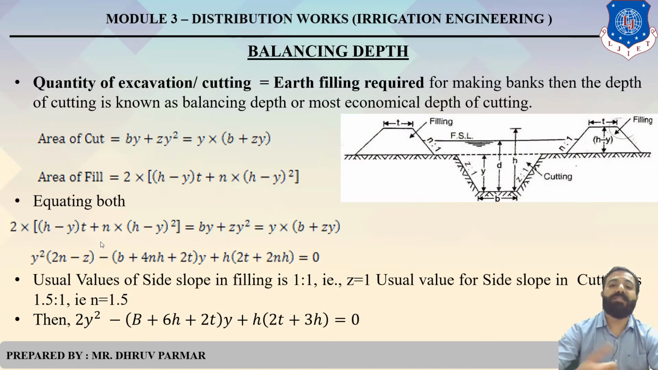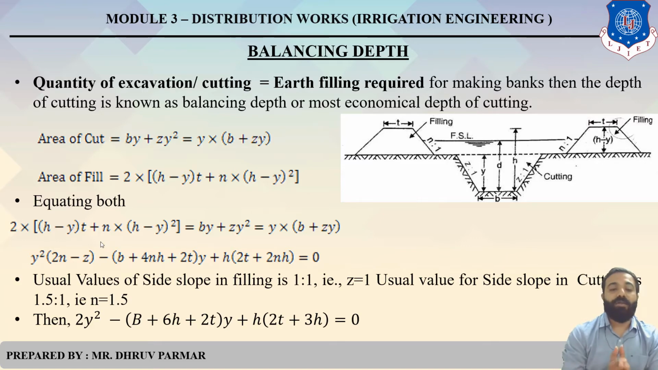So what is the area of cutting? Clear? Area of cutting means dy plus z y square. This is the formula of area of cutting. You can take y common, y multiplied in bracket b plus z into y. Then the same for area of filling. The formula of area of filling, there are two on both sides. So multiply (h minus y) into t plus n cross (h minus y) whole square. Clear? Equating both sides means area of cutting equals area of filling.